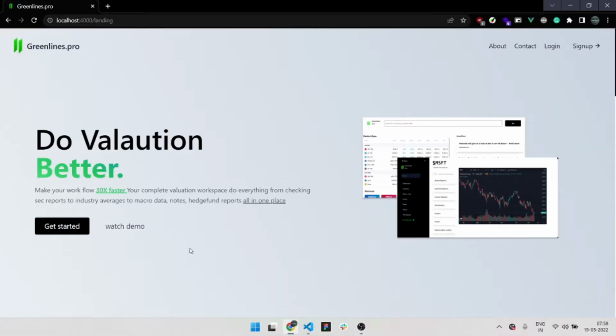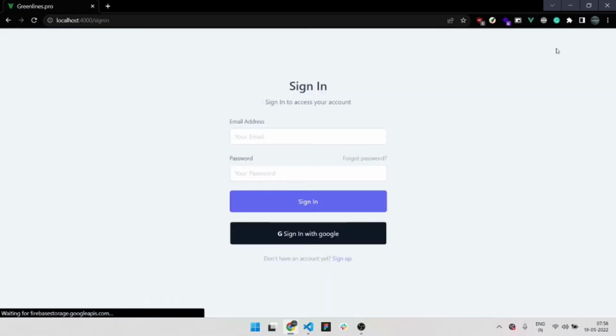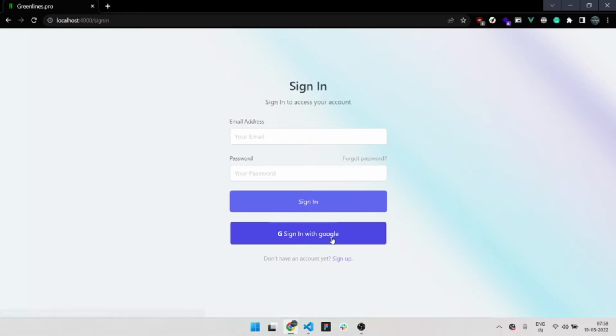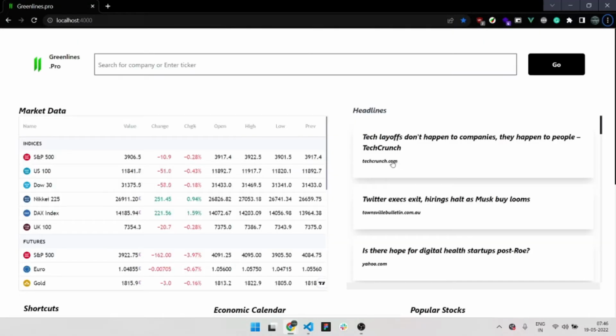Welcome. So this is going to be our home page, and you can read the features here. When you want to log in, you have to go there and click on login, and if you want to make a new account, you can click on sign up. So I'm going to log in with my Google account.